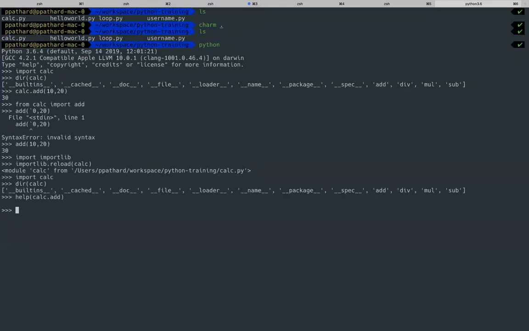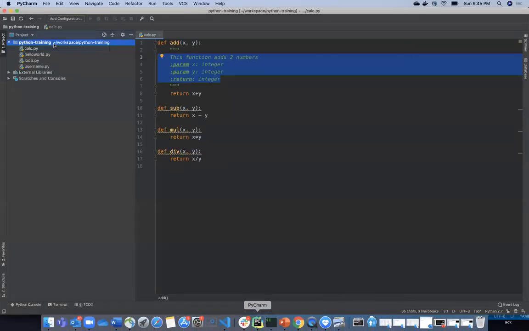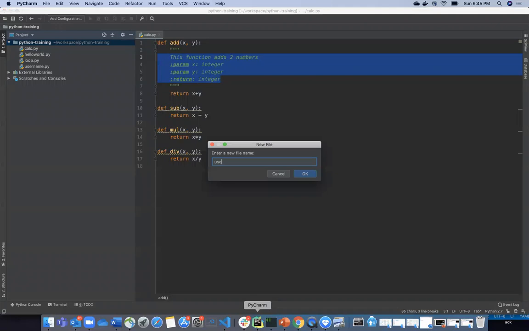Now you are done with import calc, and you understood a different way to do it, from calc import add. So far so good. Now I will create one more module called use calc. Now I need to create a main functionality, right? So this is also a module.